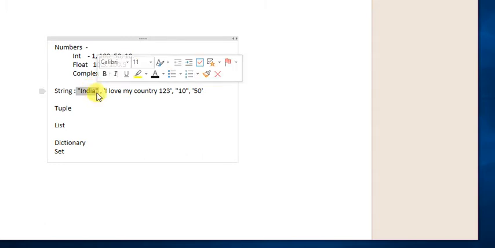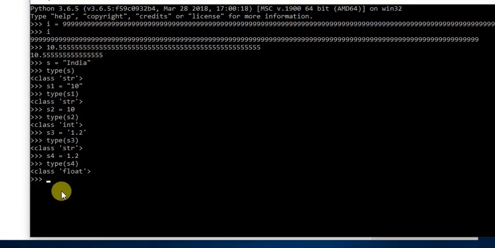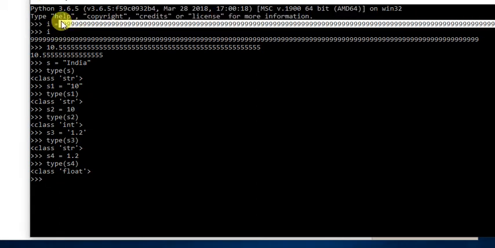Here, let's say s4 is equal to 1.2, so it is one single data. s3 is equal to 1.2 in quotes, this is also single data. s2 is equal to 10, this is also single data. Similarly, i is equal to 9999999, but this is a single data, right?